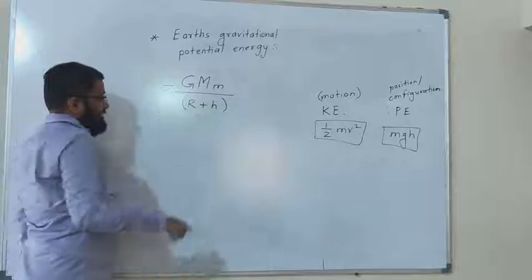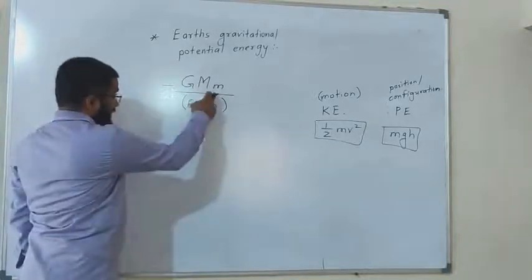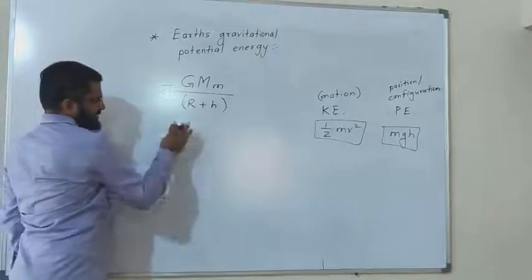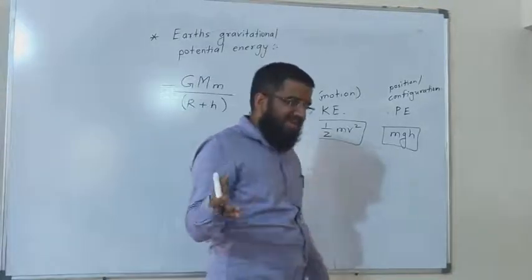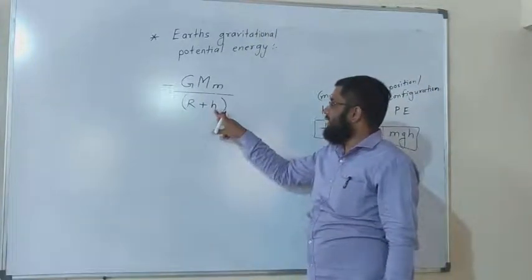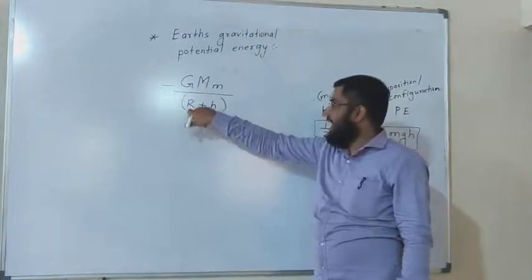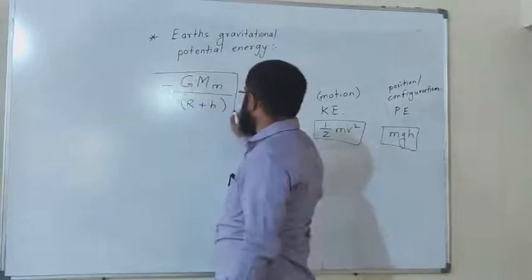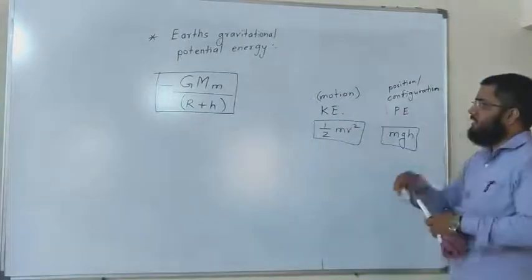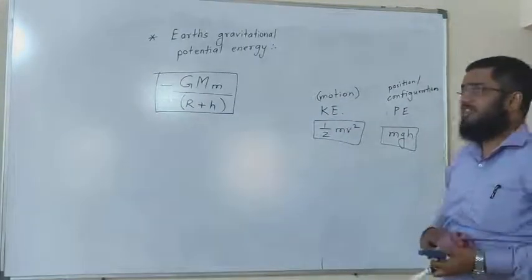This capital M stands for the mass of the earth, small m is for the mass of the body. The r plus h, this h is for what? When you are at some height. If you are at the ground surface, then we can neglect this h and only write the r. So this is your gravitational potential energy at height h. So note down that formula because it will be very needed in the next derivation.